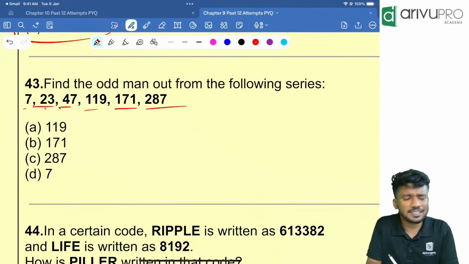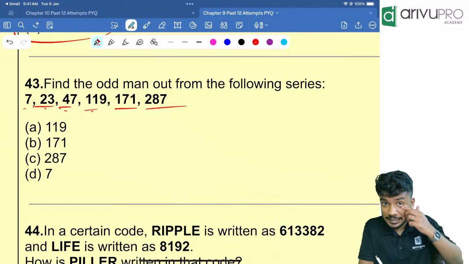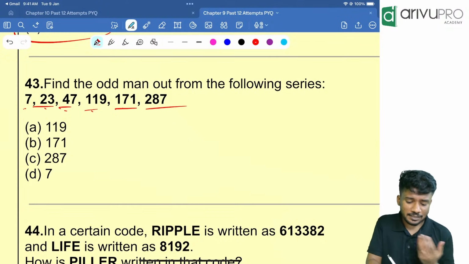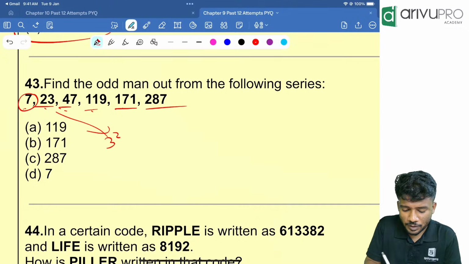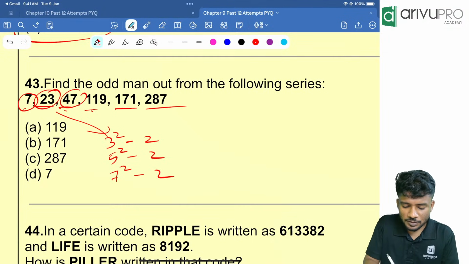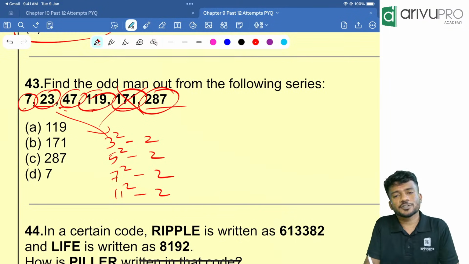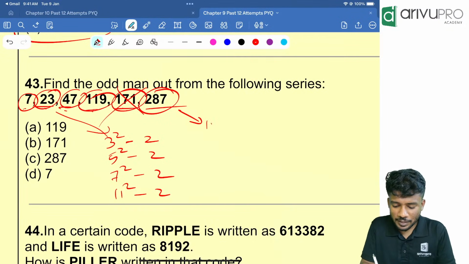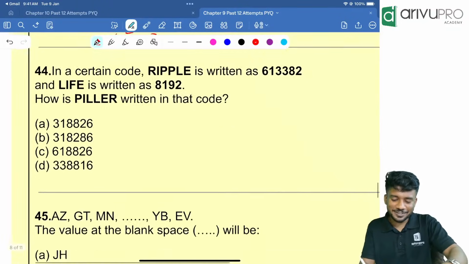So find the odd man out of the following series: 7, 23, 47, 119, 171, 287. Looking at that, there is some kind of square involved. 7 is nothing but 3 square minus 2. This is 5 square minus 2. This is 7 square minus 2. This is 11 square minus 2. This one is not any square minus 2. This is 17 square minus 2. So 119 is the odd man out. Option B is your answer.